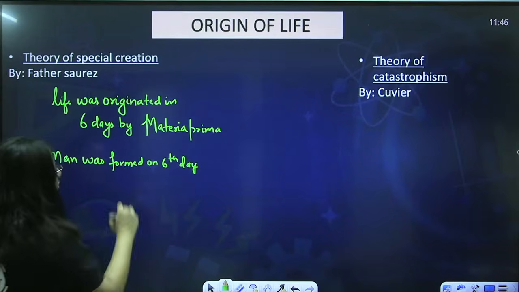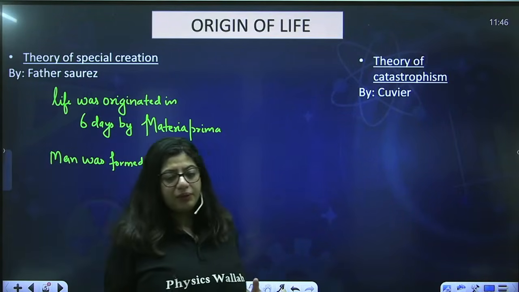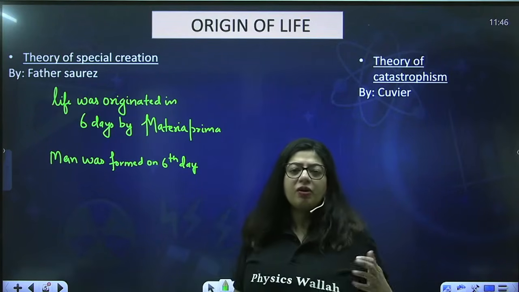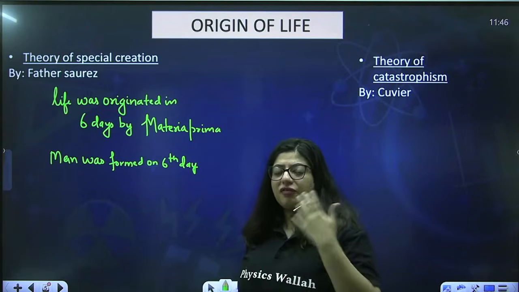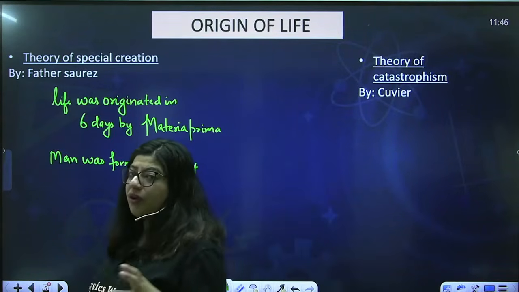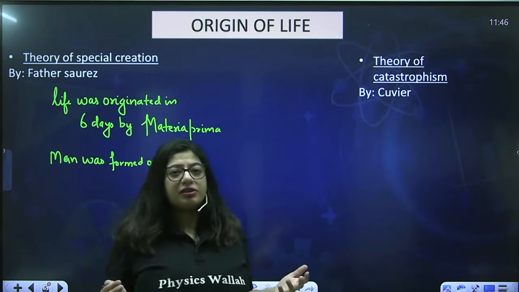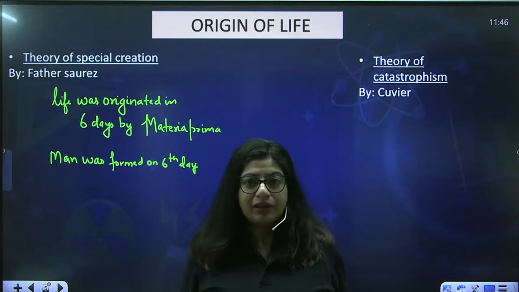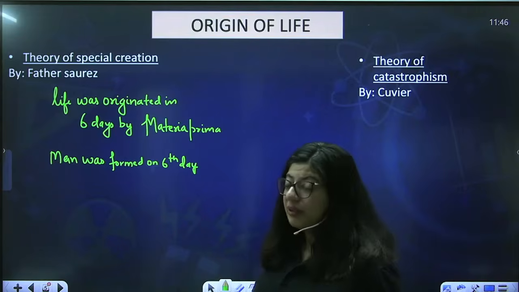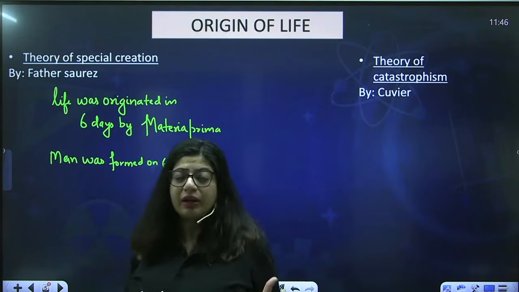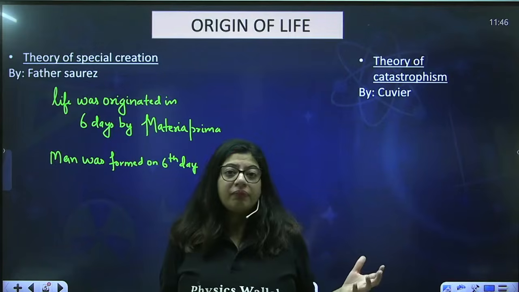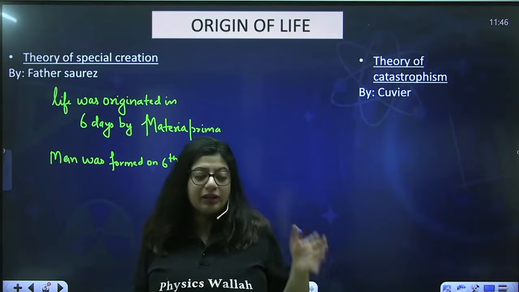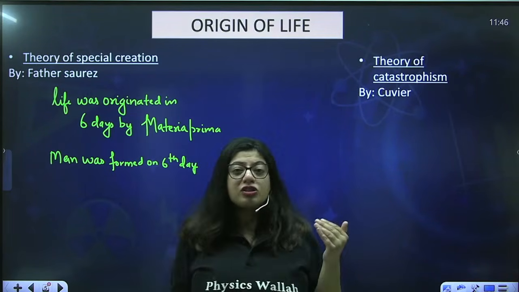Next is the theory of catastrophism, which was given by Cuvier. Cuvier does not explain how life originated, but rather how life will be destroyed. He said that after our Earth completes its time interval, we always have an expiry date, there will be a catastrophe or calamity that will hit planet Earth. That catastrophe can be anything. It can be a tsunami, an earthquake, or the striking of a meteoroid. Then everything will be destroyed, and later on, from that inorganic material, new life will originate again. So this was the theory of catastrophism.